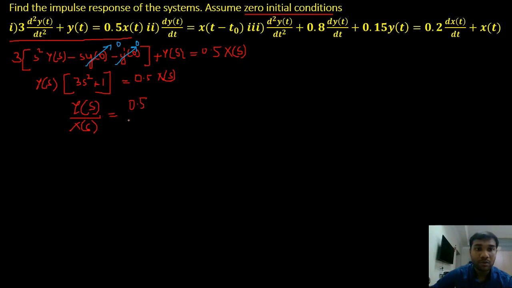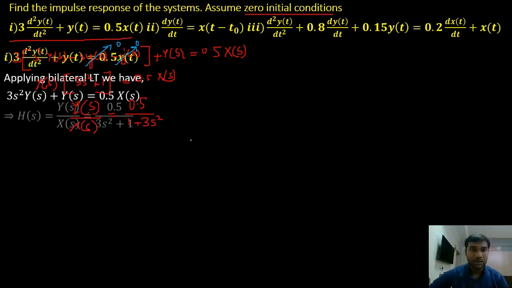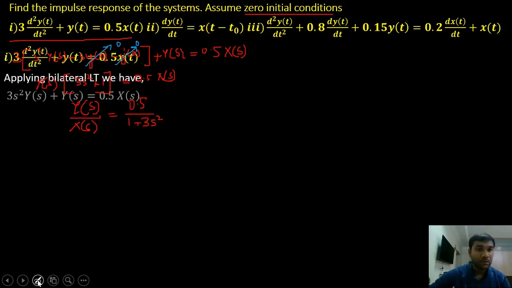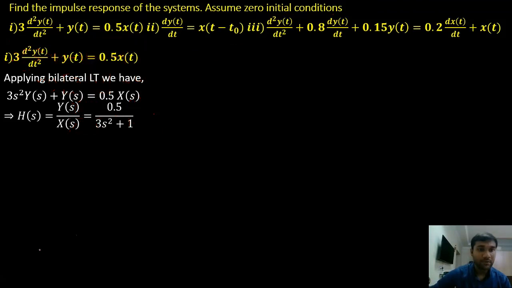0.5 divided by 1 plus 3 s square. That is what we have, right? Till this point, I hope it is clear. Now that is what we have at this point, 0.5 divided by 1 plus 3 s square. That is my H of s. Now I have to find the impulse response.